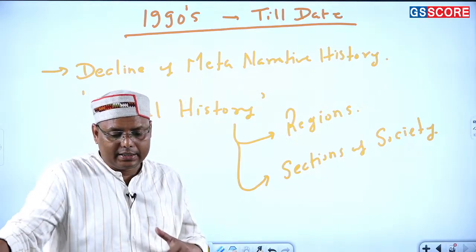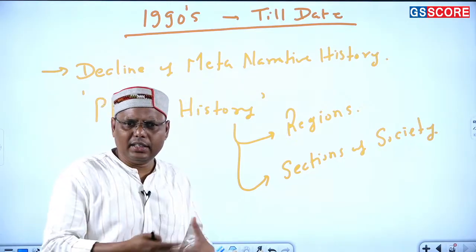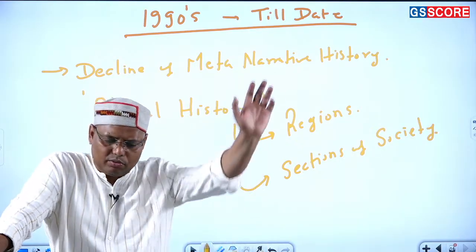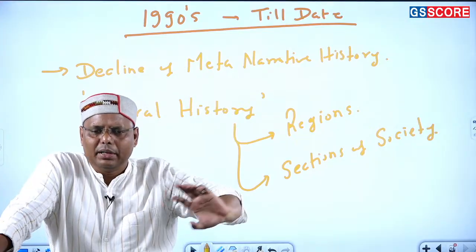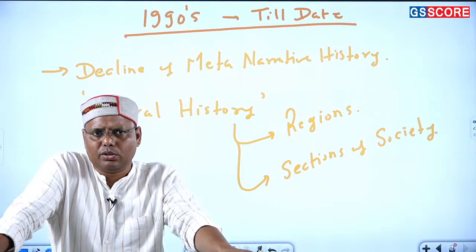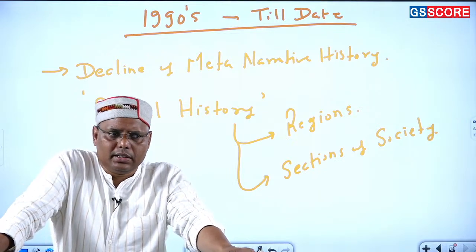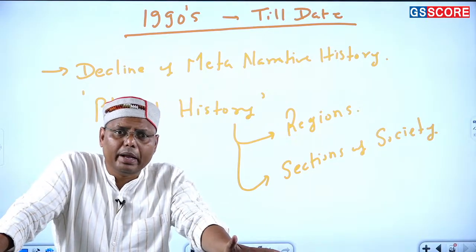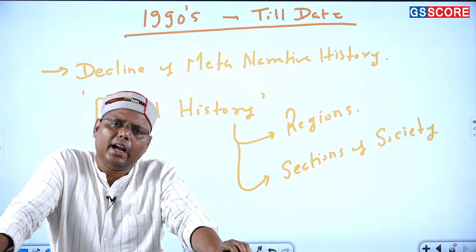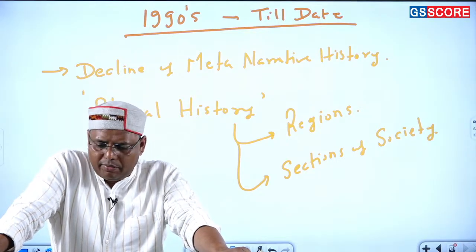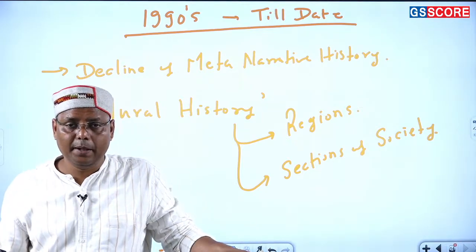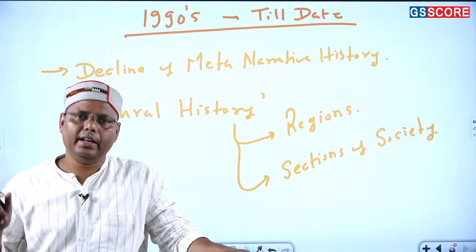Fine. As a result, because of this only, certain scholars have been coming up and started giving a new approach to history writing. Of course, you have talked about Ranajit Guha, but this is a school represented by a series of new scholars, such as Partha Chatterjee, Ashish Nandy, and Dipesh Chakrabarty. There is a long list of such scholars who are still very active, and they have been writing history in a very different, new, and constructive way. And this is very much reflected in your paper also, right?